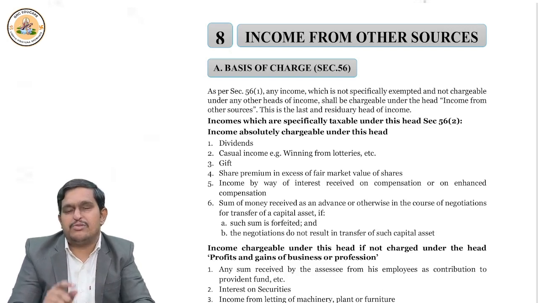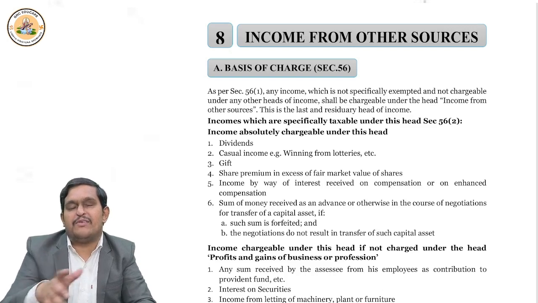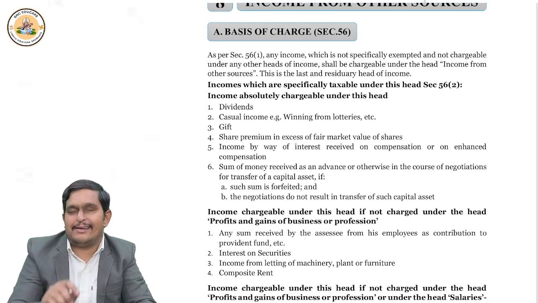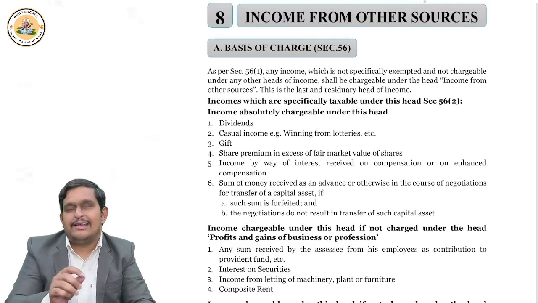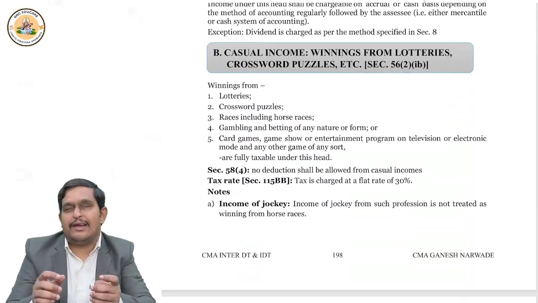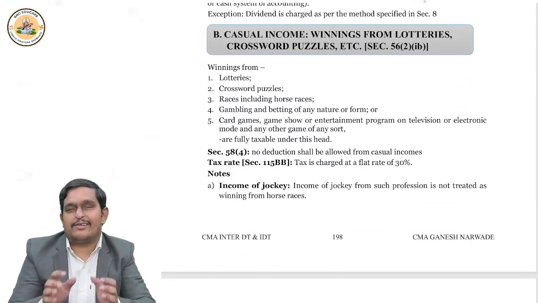Now there are some incomes which are absolutely taxable under this head, for example dividend. A company gives a part of the profits to shareholders, that's dividend. It's taxed under income from other sources, irrespective of anything, it's taxed here only. Casual incomes like winnings from lottery, crossword puzzle, betting, gambling, betting on horse races, all these types of incomes are called casual incomes, and that is taxable under income from other sources.